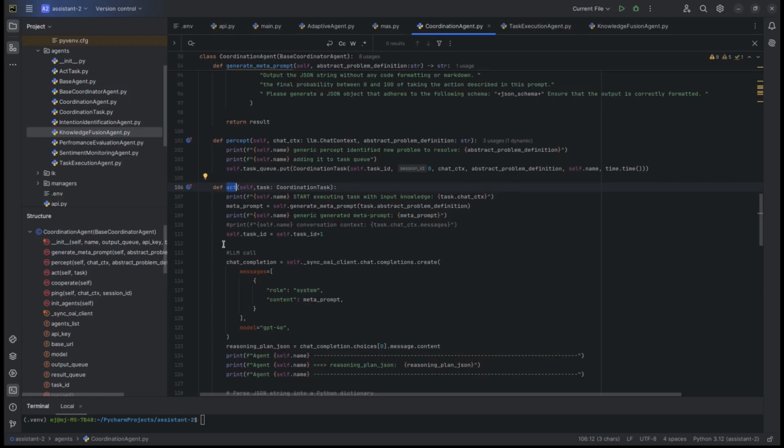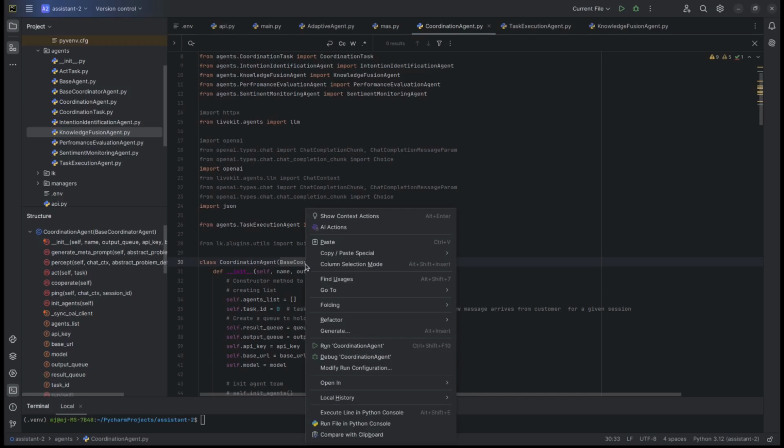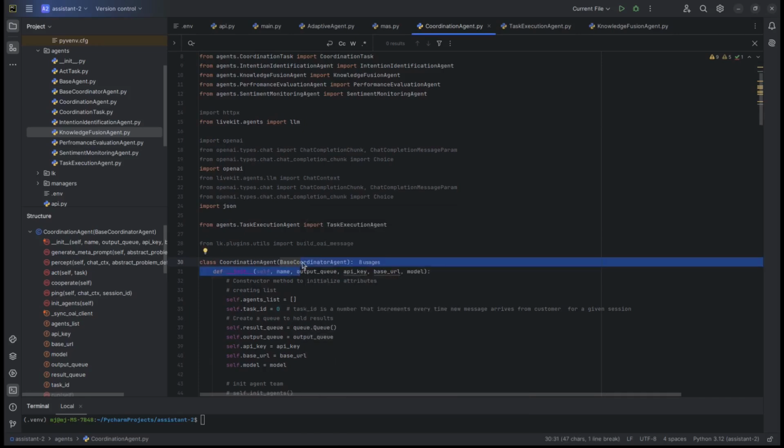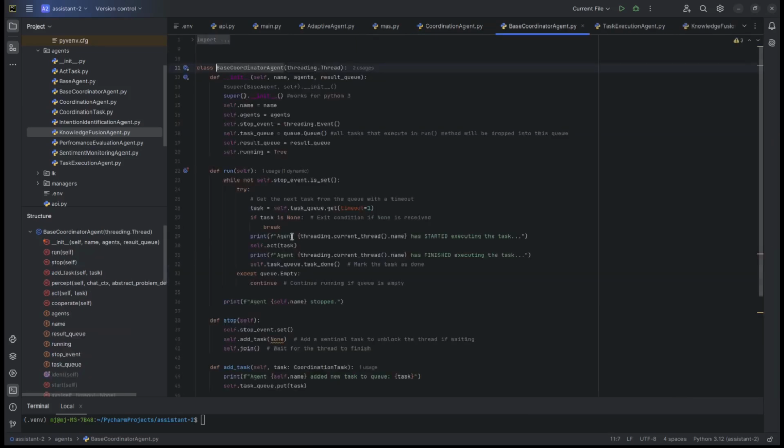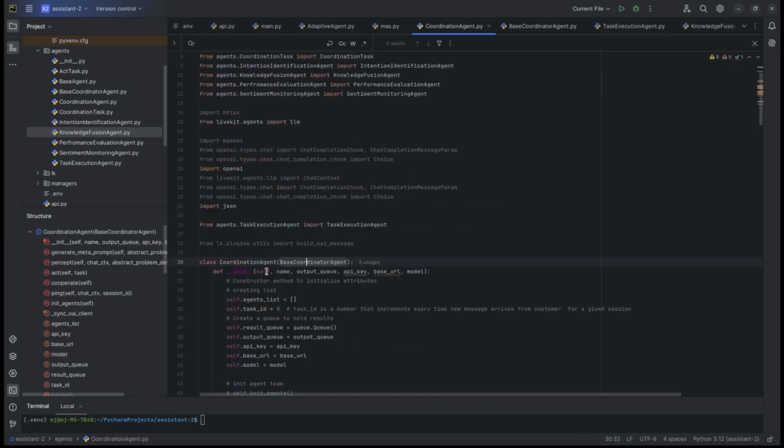The details of that are hidden in the base class, so I don't want to bore you with all those things, but there is a run method. It's a thread, so inside the run method the agent inspects its queue, and if it identifies there's a new task to execute, it starts executing it, calling method act. So let's go back to that method and see what's happening here.